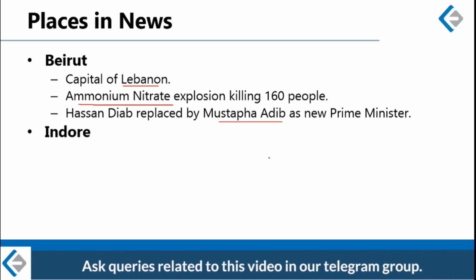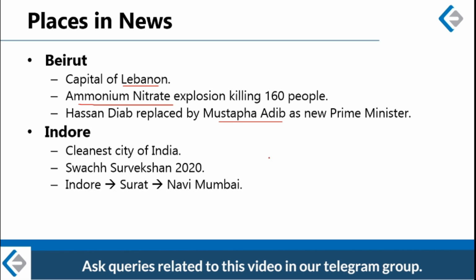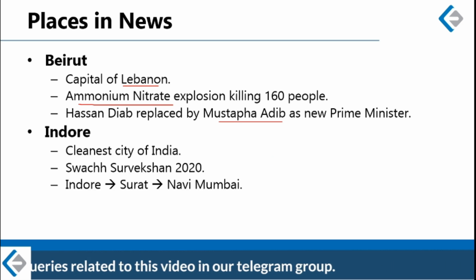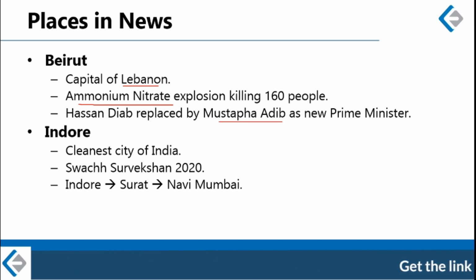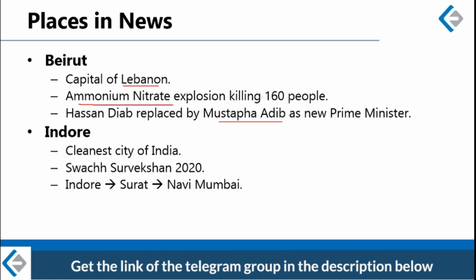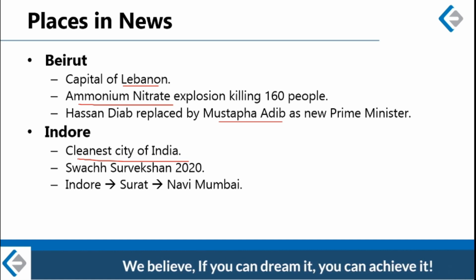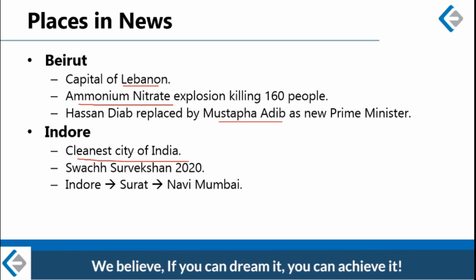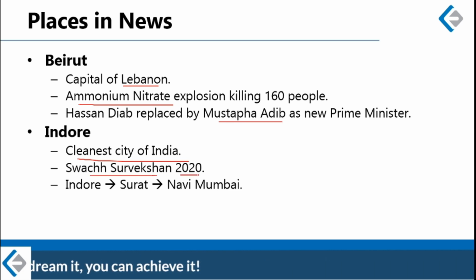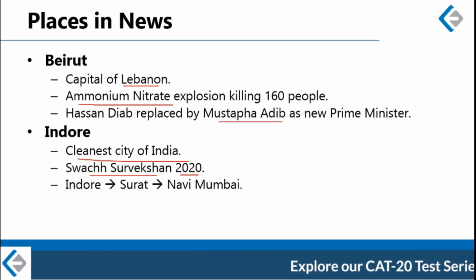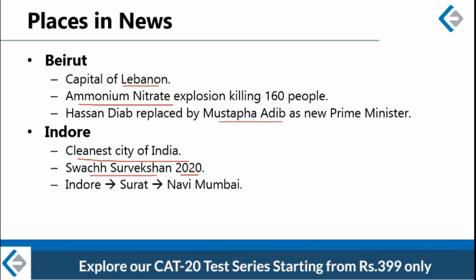Next are the two cities in India. One is Indore. So Indore has retained its top rank, its first position for the fourth consecutive year as the cleanest city of India. All right, so every year a cleanliness survey is conducted under the Swachh Bharat Abhiyan. This survey is called Cleanliness Survekshan or Swachh Survekshan. So, in this Swachh Survekshan, Indore was adjudged as the cleanest Indian city for the fourth time in a row.